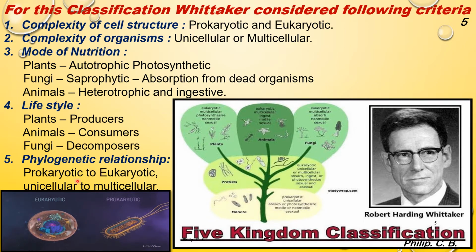Phylogenetic relationship, that is prokaryotic to eukaryotic. Now as we know, the earlier known species, that is right from prokaryotes, the unicellular primitive ones, to the present day modern eukaryotic cells, from unicellular to multicellular. Now students, here I added a simple image. Again, it's an animation one, slightly moving one, eukaryotic and prokaryotic. Also I added an image of 5 kingdom classification put forward by Robert Whittaker, that is Monera, further Protista, plants, animals and fungi.